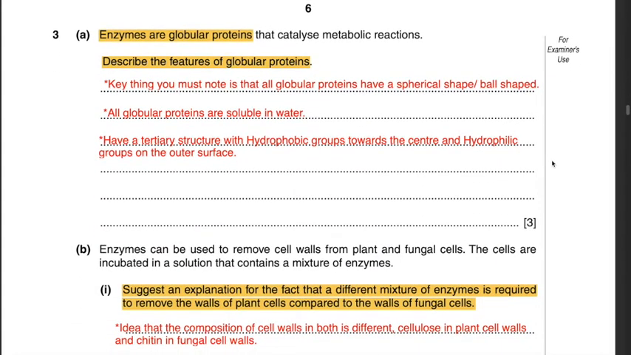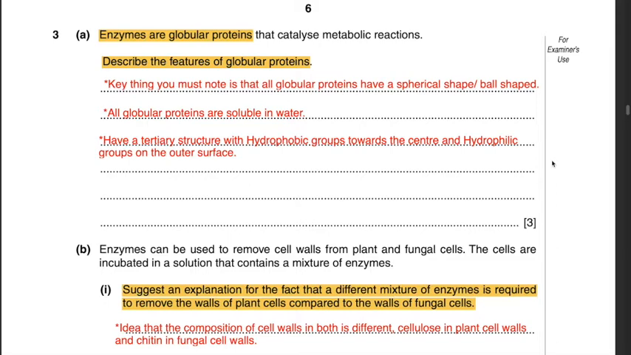Question 3a. Enzymes are globular proteins that catalyze metabolic reactions. Describe the features of globular proteins. The key thing you must know is that all globular proteins have a spherical shape and all globular proteins are soluble in water. Another feature is that they all have a tertiary structure with hydrophobic groups facing towards the center and hydrophilic groups on the outer surface.